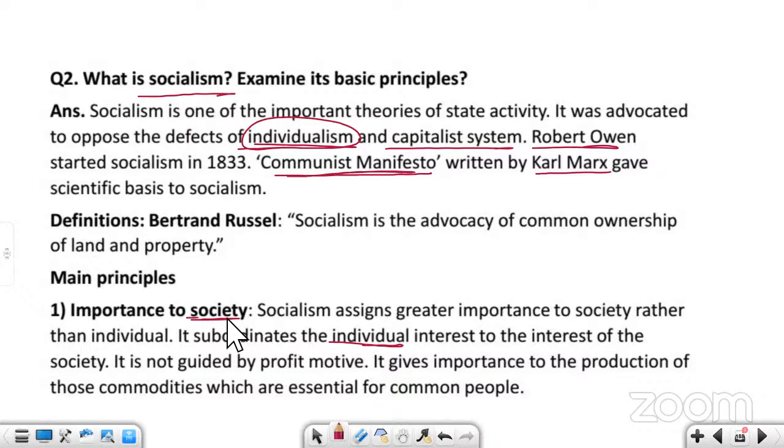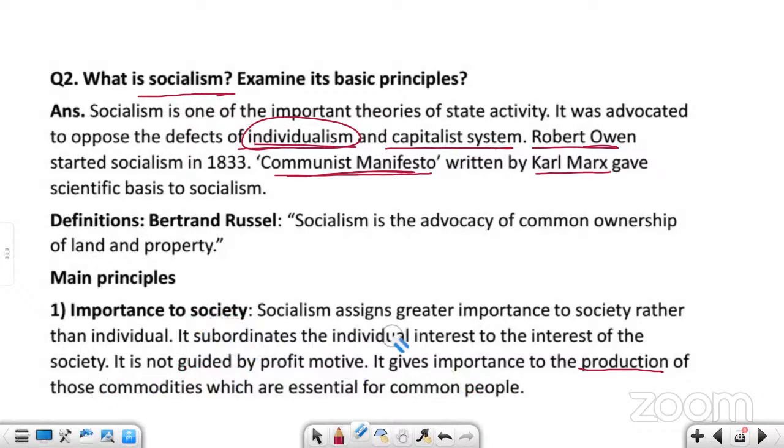Socialism is not guided by profit motive. Importance should be given to the production of commodities which are essential for the common people, rather than things which are not useful for them.